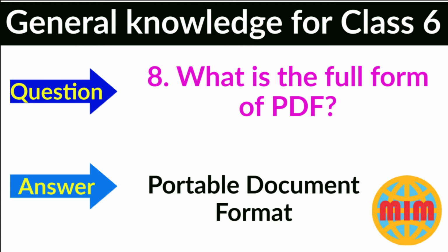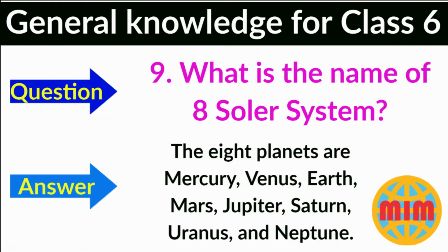Question number 8. What is the full form of PDF? The answer is Portable Document Format. Question number 9. What is the name of the 8 planets of the solar system? The 8 planets are Mercury, Venus, Earth, Mars, Jupiter, Saturn, Uranus and Neptune.